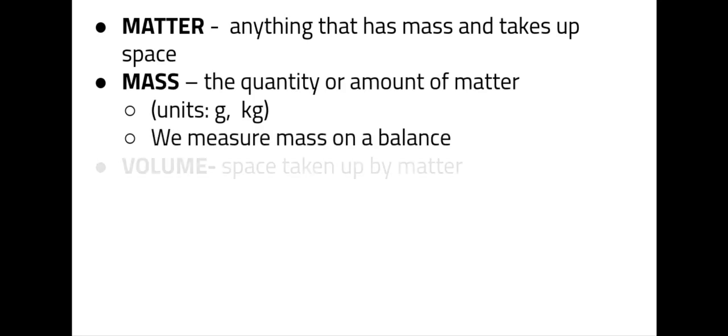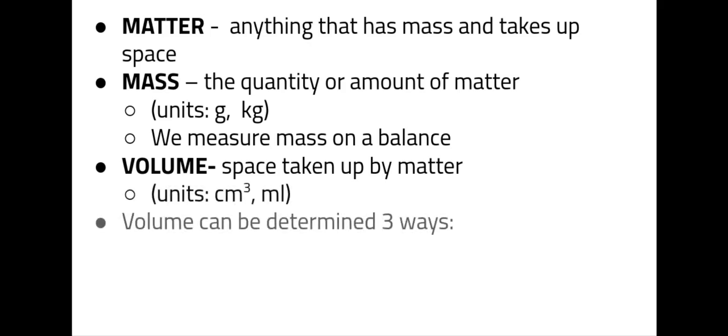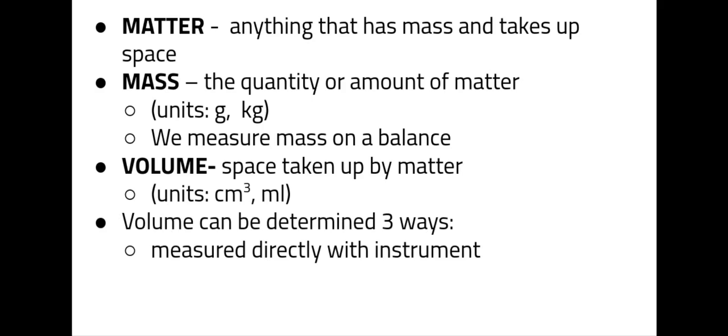As I stated before, matter is anything that has mass and takes up space. If you don't have those 2 things, then it is not considered to be matter. We then talk about mass, and you have to be careful because mass and weight are 2 different things. Right now we're going to talk about mass. Mass is the quantity or the amount of matter in an object.